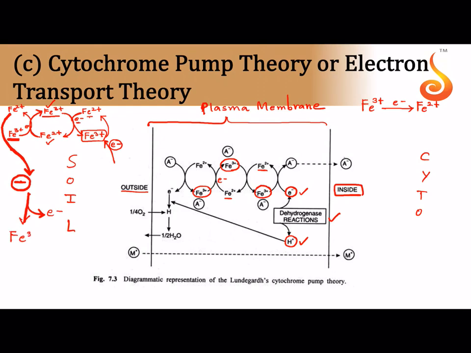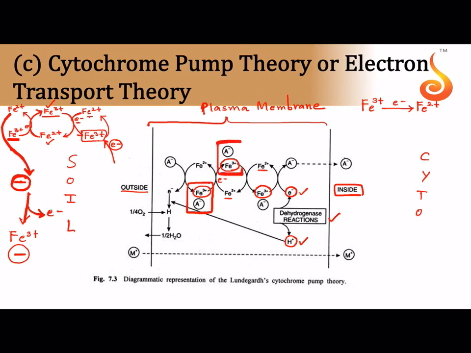It will now become Fe3 plus. But what is attached to this Fe3 plus? An anion is attached. See, this anion is accepted by the Fe2 plus, and now you can see this particular Fe3 plus is attached to an anion at its side. So the last Fe2 plus gets converted into Fe3 plus by taking up an anion and by giving out an electron. Is that clear? Now what will happen to this Fe3 plus?